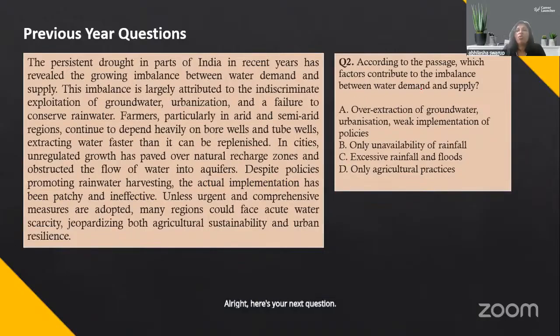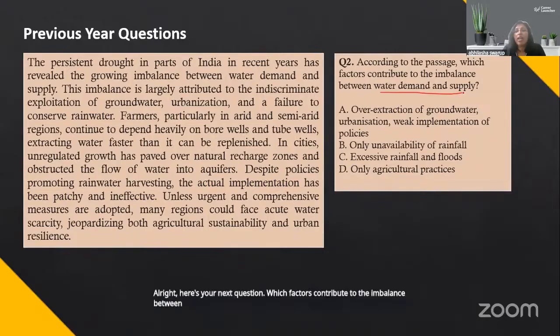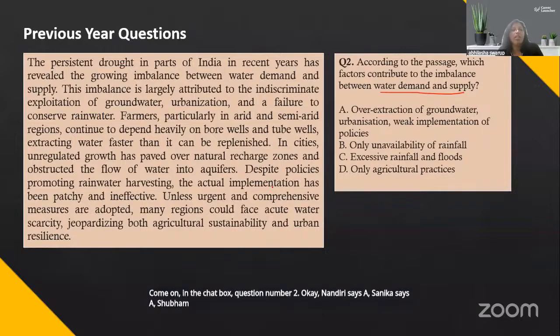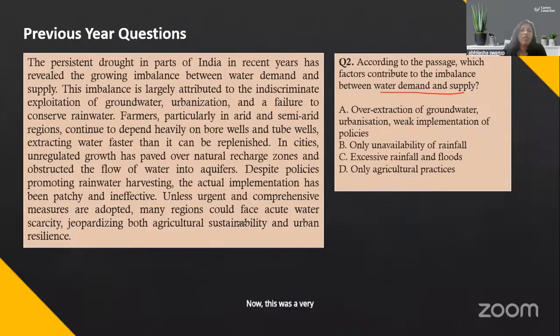Which factors contribute to the imbalance between water demand and supply? Come on, in the chat box, question number 2. Okay, Nandini says A, Sanika says A, Shubham says B, Maisha says A. Now, this was a very clear question which you could have picked.